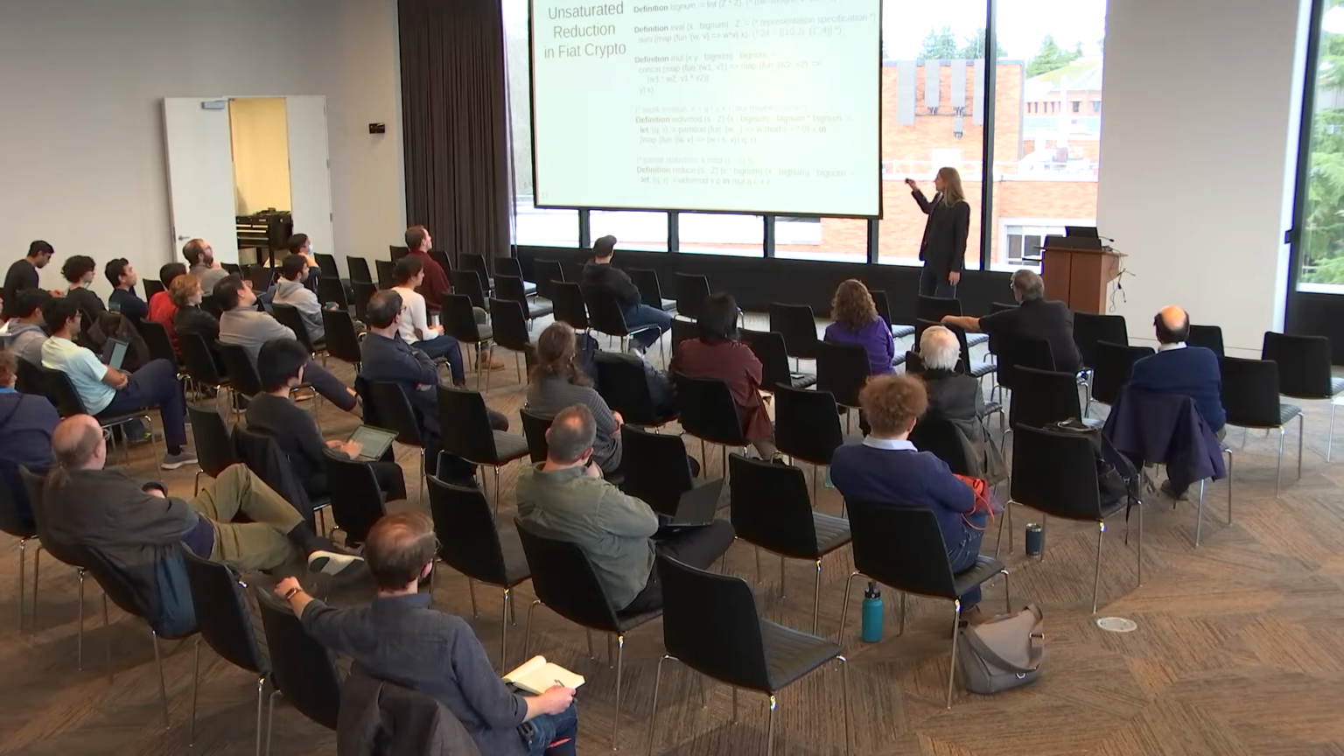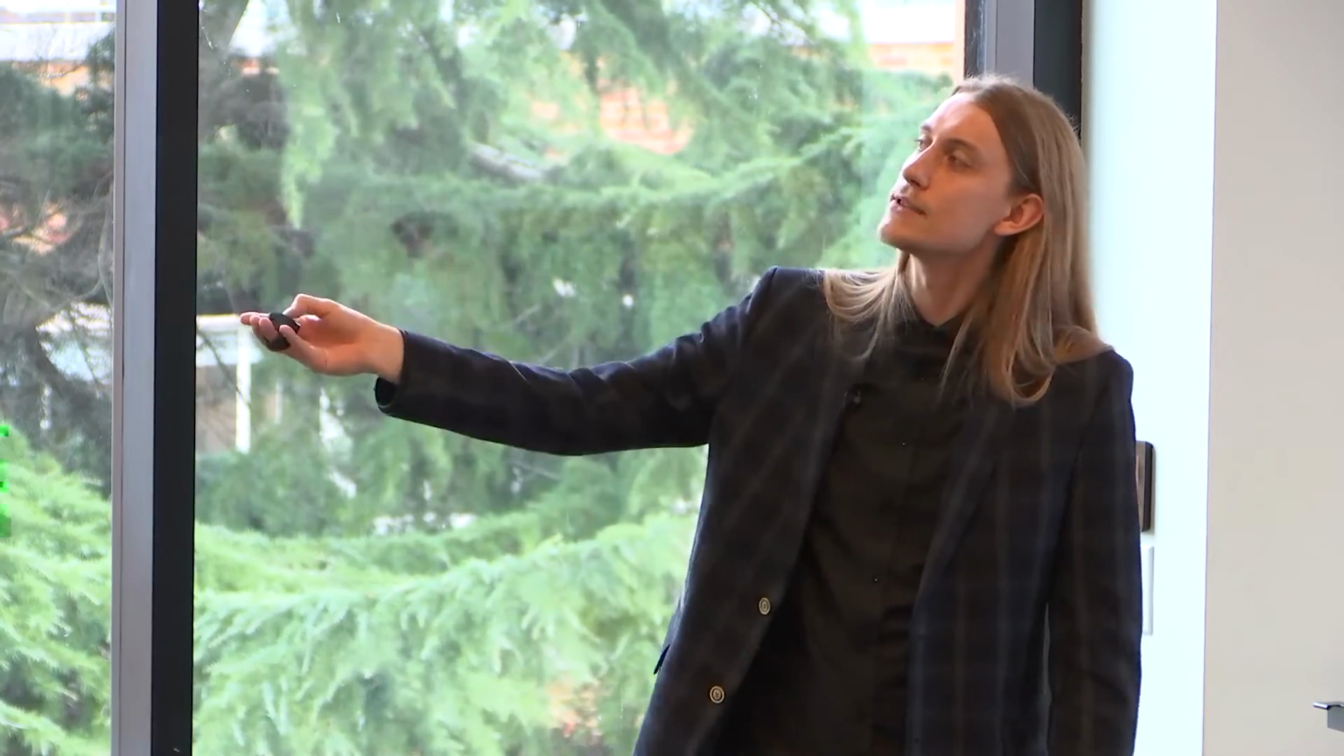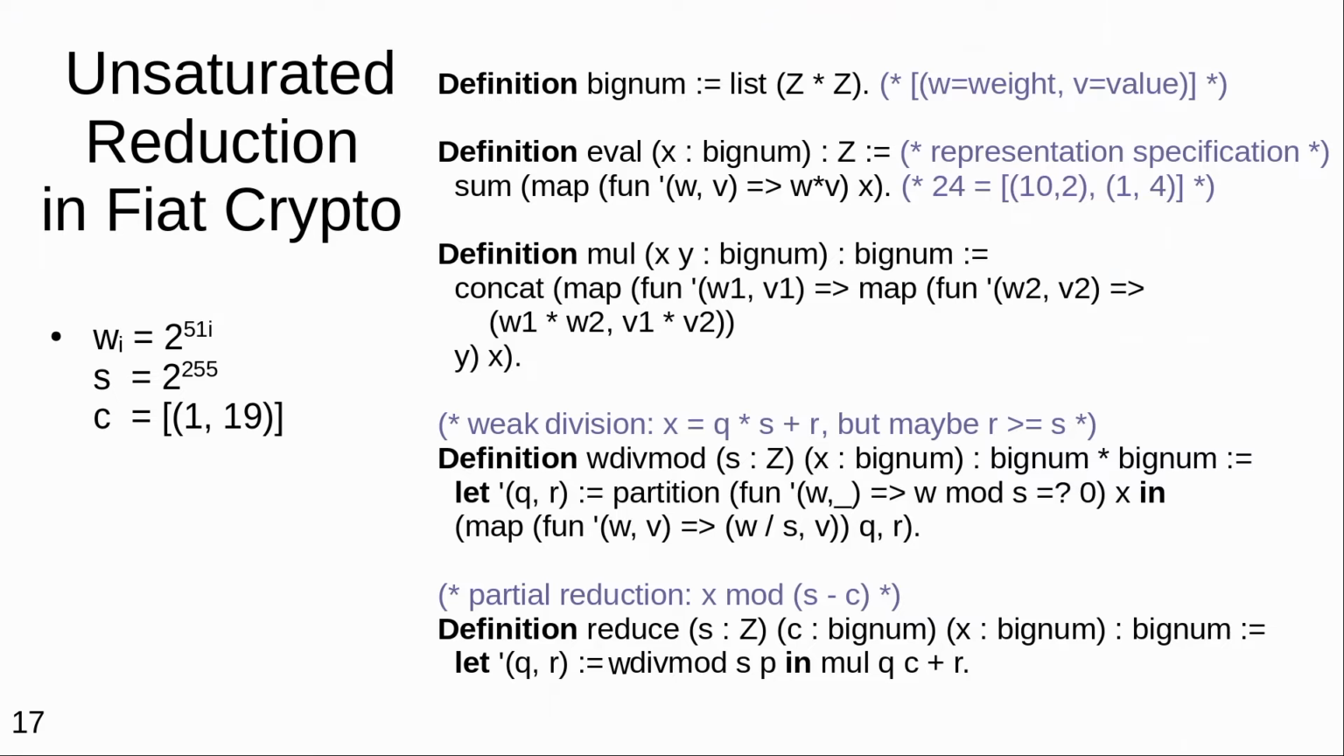And the code on the slide is actually proven correct in less than 100 lines of code against specifications just like what are on the slide. I'm not going to show the proofs because they're not interesting. But what is interesting is that you can then take this general implementation and plug in concrete parameters. For example, weights being powers of 2 to the 51 gives you the standard implementation of Curve25519 on a 64-bit computer.